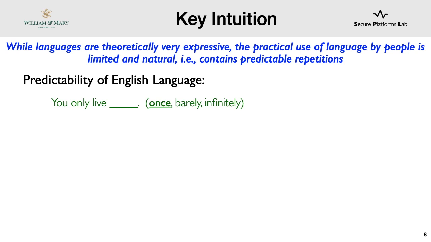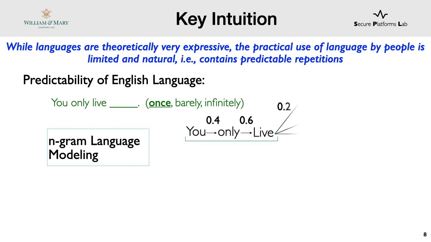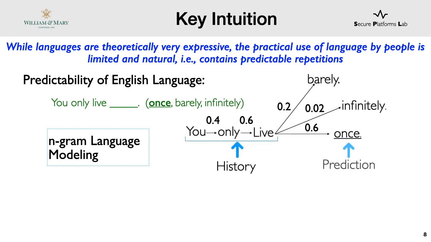Consider an example sentence completion. It is not difficult to guess that the sentence will be "you only live once," even when "you only live barely" is also grammatically correct. This is because it is a colloquial phrase which is repeatedly used. While in theory there are infinite combinations of words, in practice utterances are natural as it contains repetition which enables prediction. One of the language modeling techniques used for this kind of prediction is known as n-gram language modeling, which looks at probability of an event after a certain history.